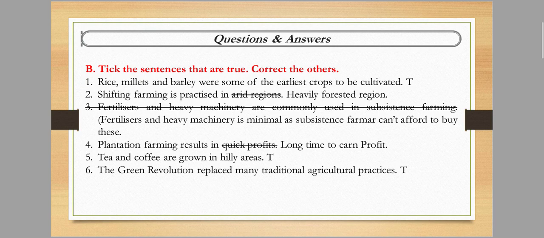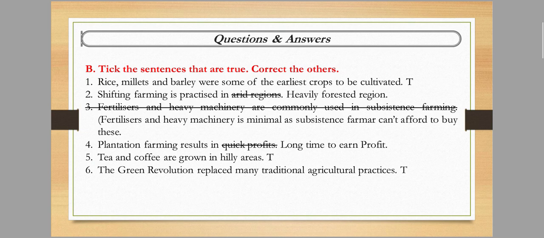So the first statement is: rice, millets and barley were some of the earliest crops to be cultivated. So this statement is correct. We need to tick the statement. Here you can see I write true. You need to tick this true option. Next, shifting farming is practiced in arid regions. So this statement is incorrect. Shifting farming is practiced in heavily forested regions.